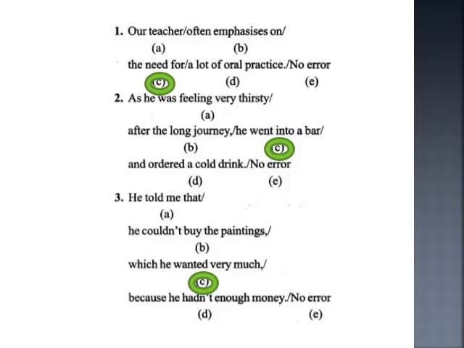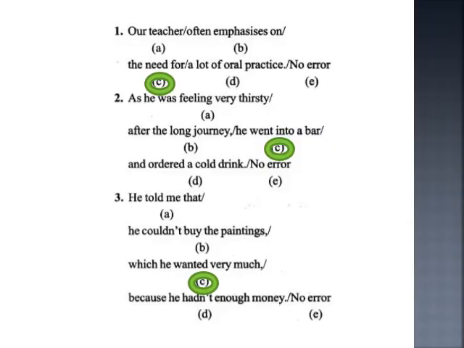The first question. Our teacher often emphasizes on the need for a lot of oral practice. The answer is C. Our teacher often emphasizes on the need of. So what is required there? Of is required there in place of for.